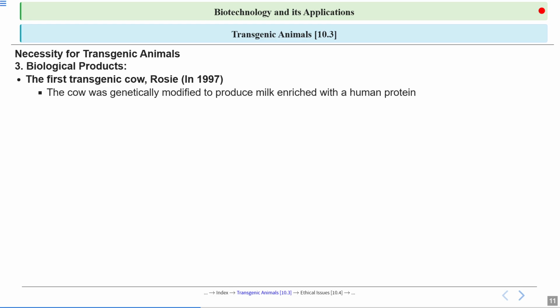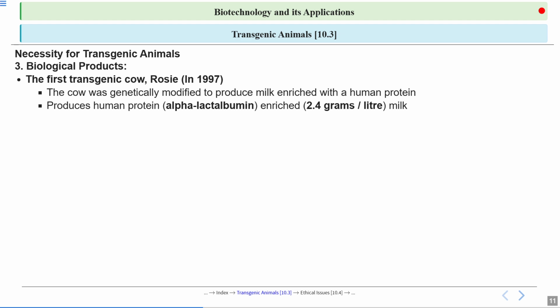This cow was genetically modified to produce milk enriched with a human protein. So we genetically modified this cow so that its milk was going to be enriched in some human protein. Which human protein?